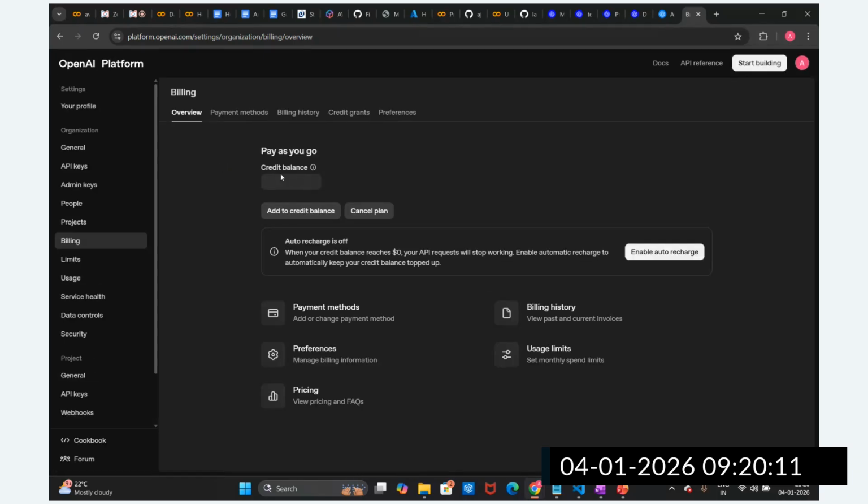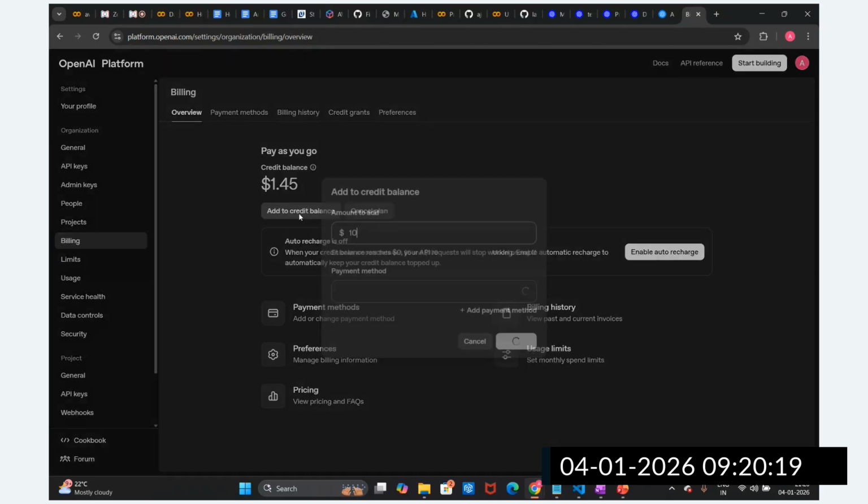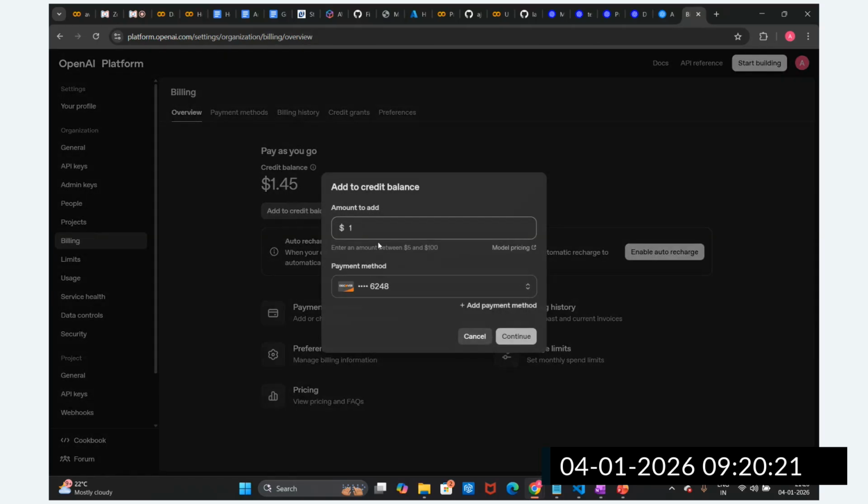Now you can see here, guys, I have added $5, and I am able to utilize this. You have to add your credit information, guys. You can add at least $5, up to $100. Just add $5, that is sufficient, guys. Just provide the payment method and continue. It will add this $5 amount as credit.